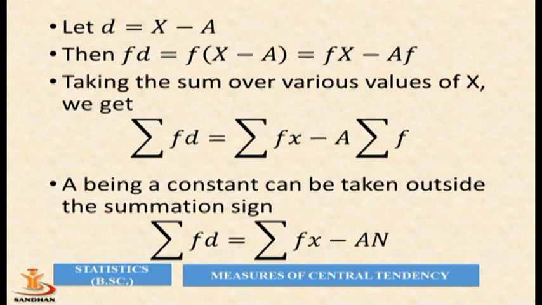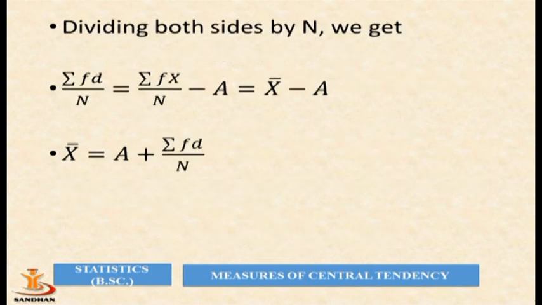Now taking the sum over various values of x, we get summation fd equal to summation fx minus a summation f. Here a being a constant can be taken outside the summation sign. So summation fd equal to summation fx minus aN. Why here N? Because sigma f equal to N.